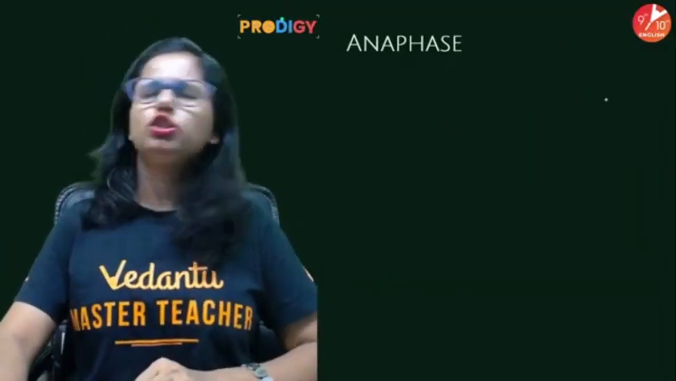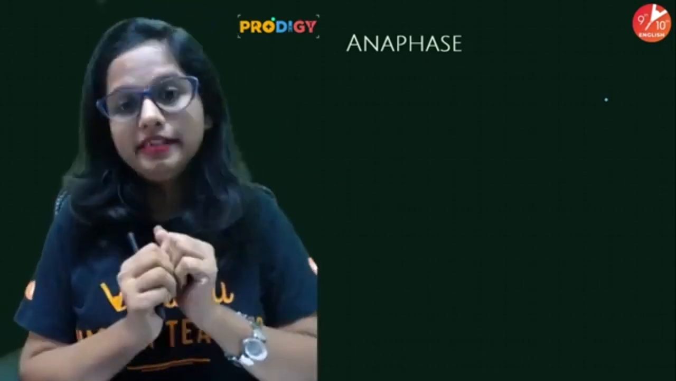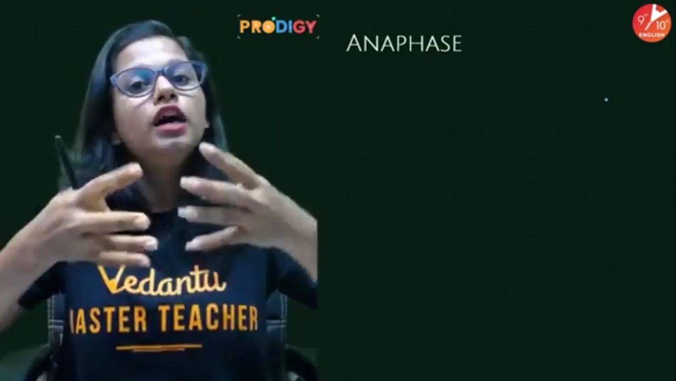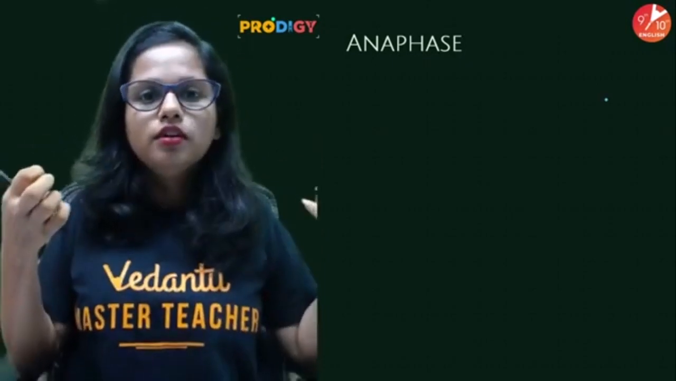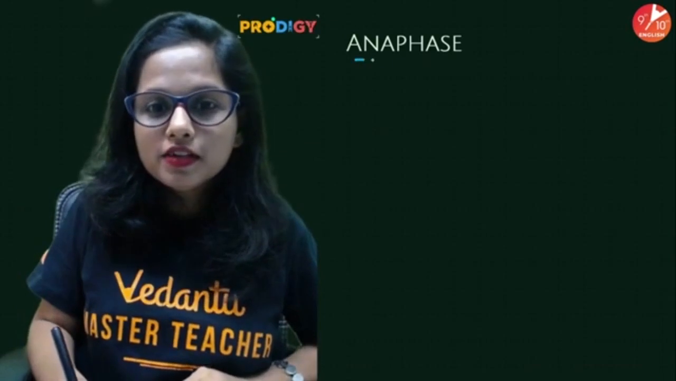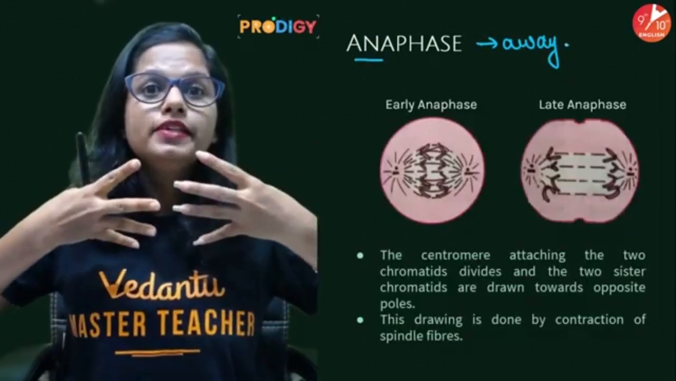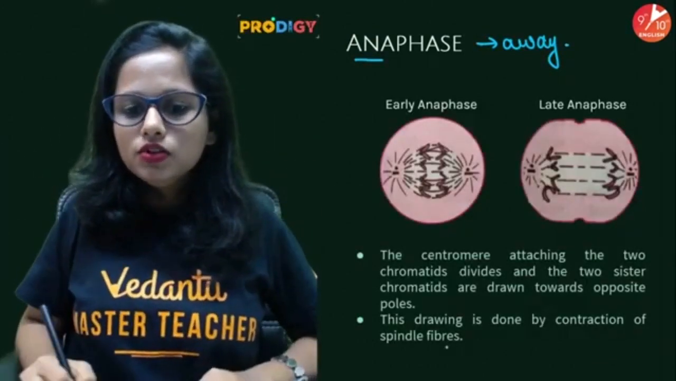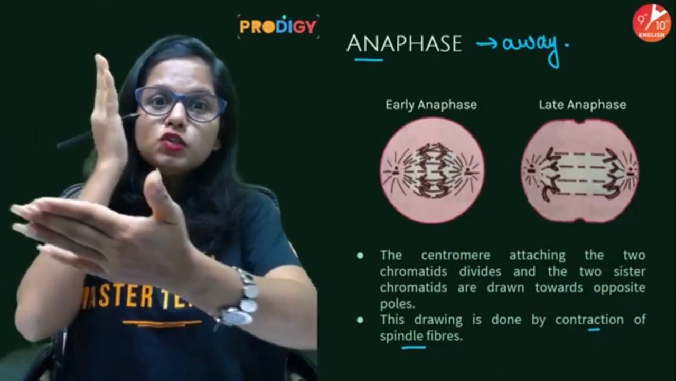Then now the fish has been caught in the trap. It has been trapped in the net. What next? We have to pull the fishes. In order to pull the fishes out, the net has to be pulled out. So over here, anaphase, A for Ana, A for away. What happens in the anaphase? The spindle fibers contract and the centromere splits.